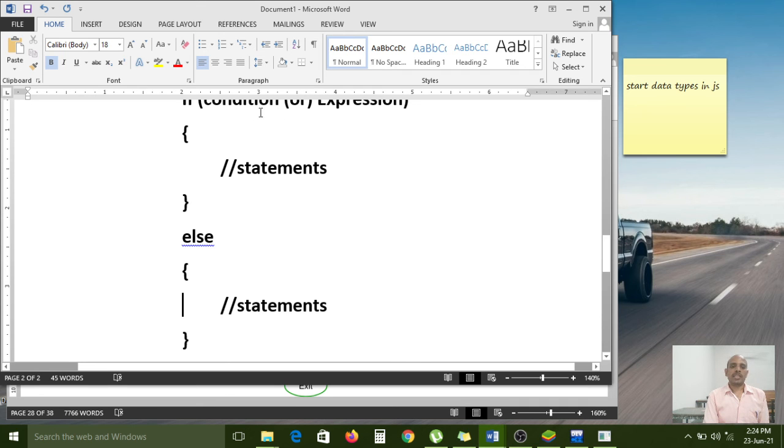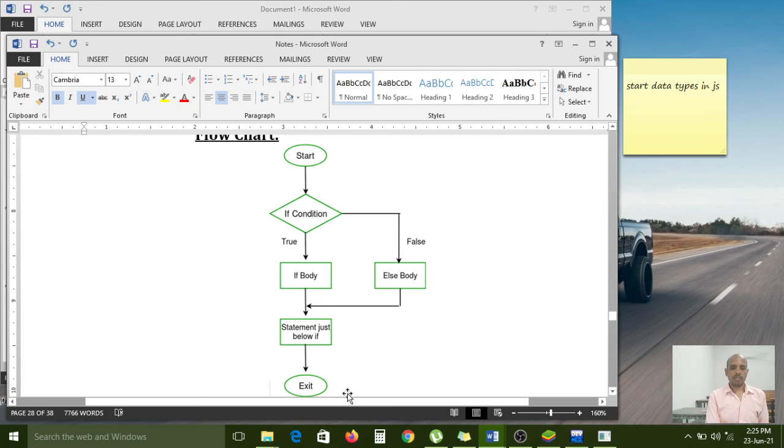Whatever condition you place here, based on that condition it will take the decision to execute. If the condition is true, it will take the decision to execute the if block. If the condition is false, it will take the decision to execute the else block. That's why these are called decision statements or selection statements, because it is changing the direction of the execution flow. So that's why these are controlling statements.